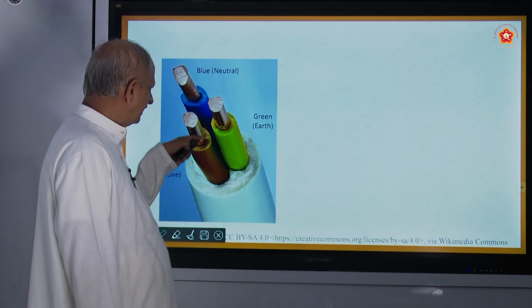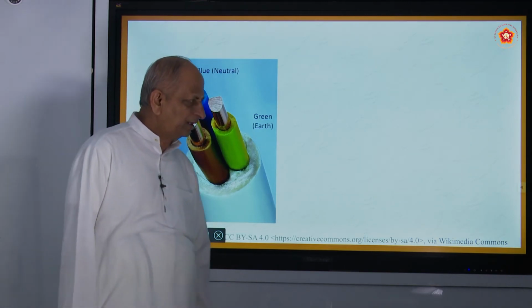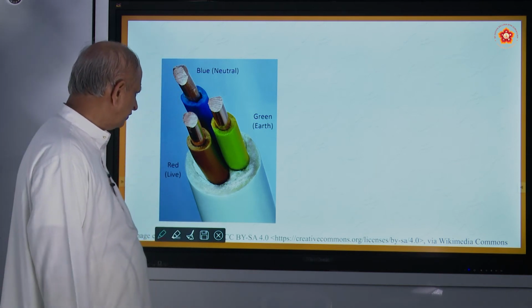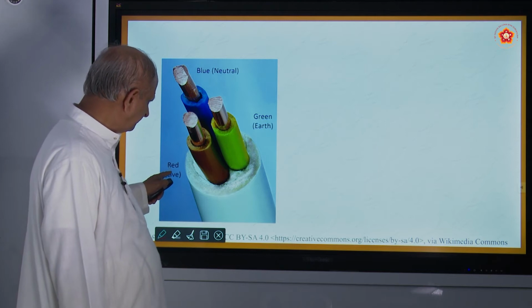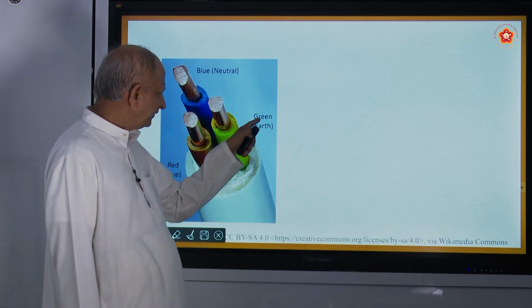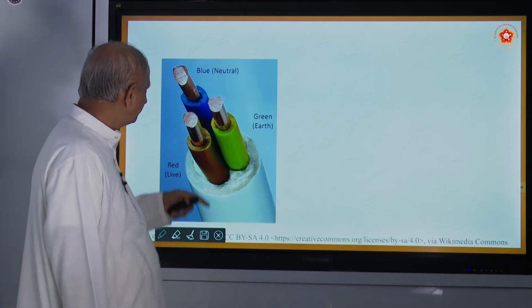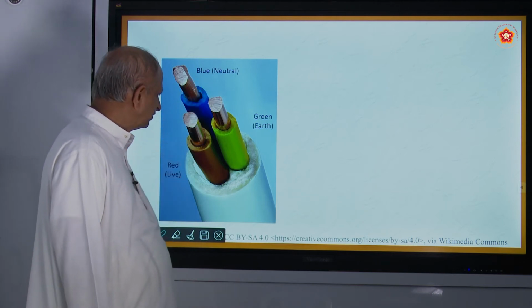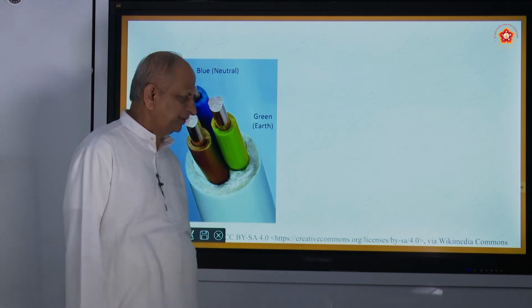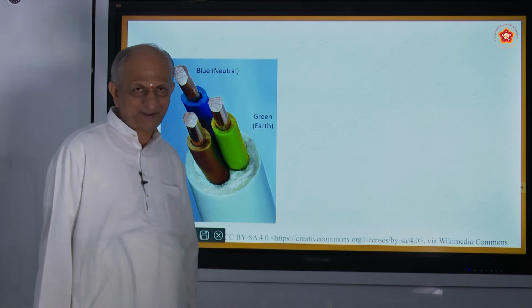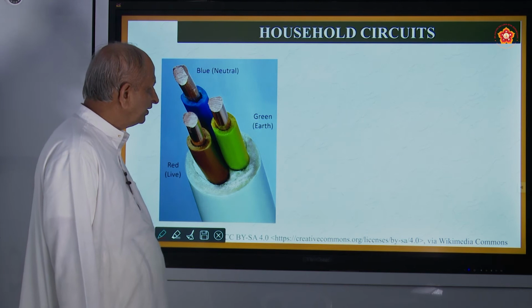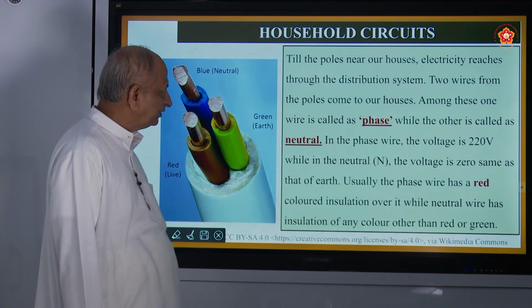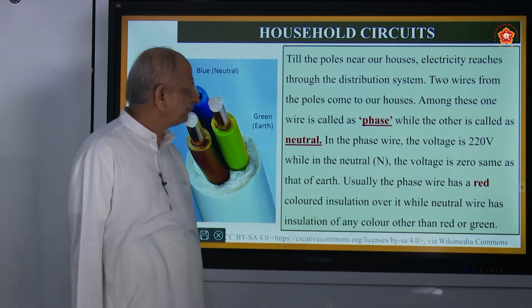So these are the different colors of wires we use. Red color represents live wire, green color represents earth wire, blue color represents neutral wire. This is one way of representing. So you might have seen in the wiring system. In household circuits they use this.